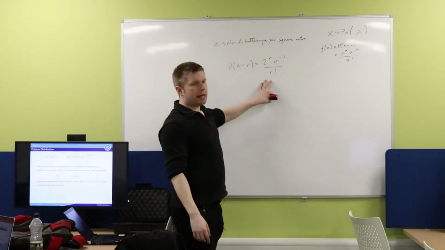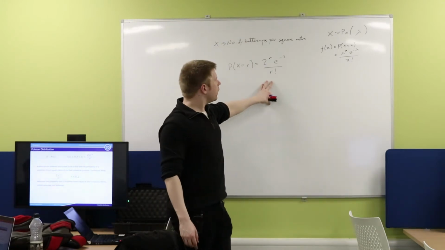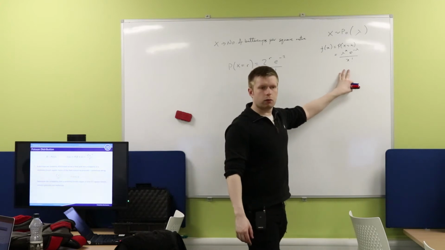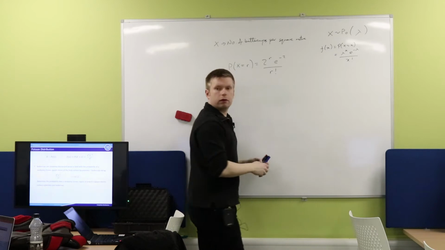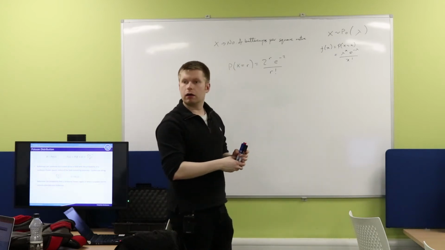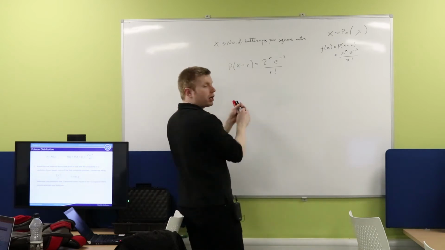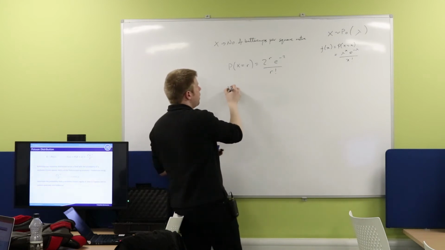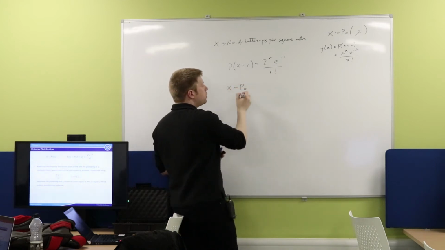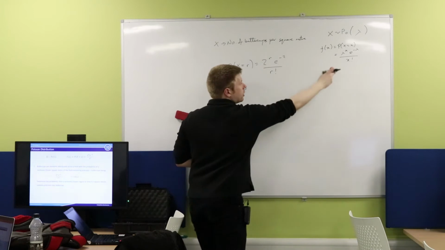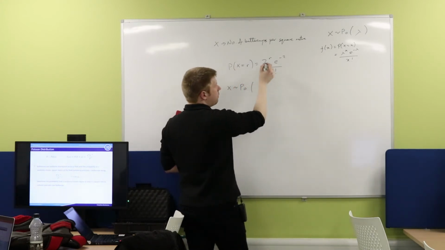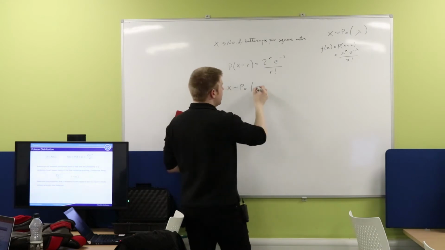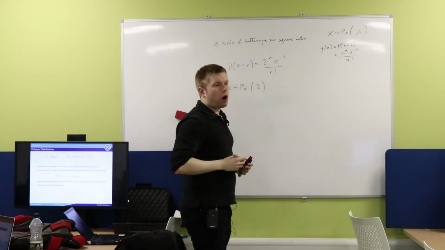Now, this formula here looks very, very close to this formula here. Would you be happy? Okay, so what's the difference between this one and this one? The lambda, what's the lambda? 2, absolutely. So actually I can get a bit more information from this. I know that x is going to be distributed using a Poisson distribution because the probability mass function is the same, okay, where the parameter, the rate, is 2 buttercups per square metre.